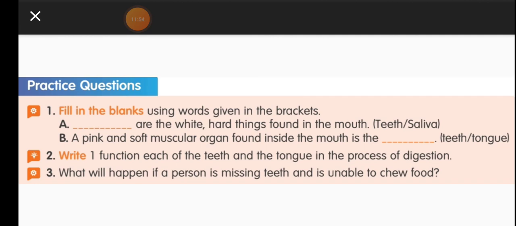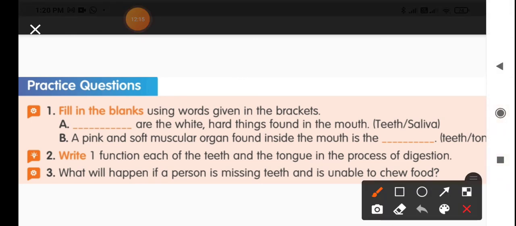It is so important to break the food into small pieces, which helps us swallow the food easily, and it is also helpful for easy digestion. So don't be in a hurry while eating. You need to chew your food properly and then swallow it.